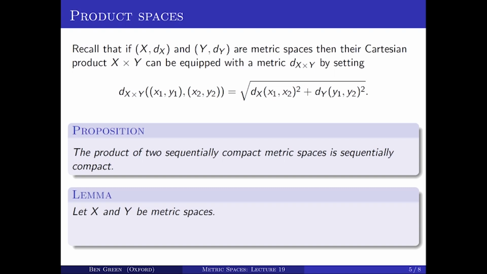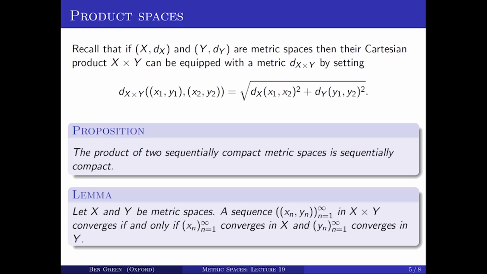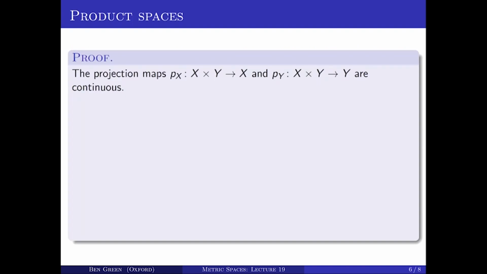Take two spaces X and Y. Then a sequence (x_n, y_n), n equals 1, 2, 3, and so on, in X cross Y converges if and only if each of the individual sequences x_n and y_n converge in their respective spaces. So if and only if x_n converges in X and y_n converges in Y. We'll prove the lemma first and then use it to deduce the proposition. So let's prove the lemma.